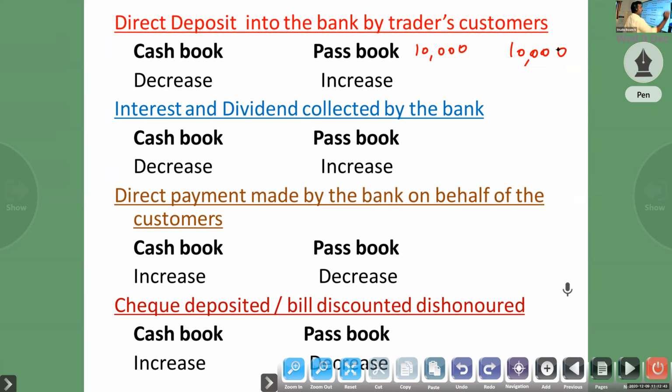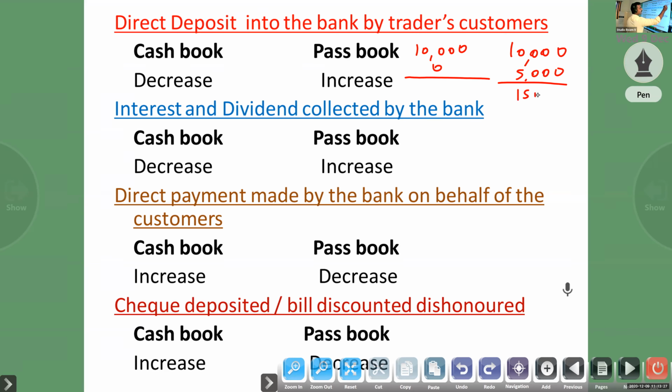Suppose I sold goods on credit to Anila. So instead of giving cash directly, she directly deposited the amount into my bank account. I am a businessman, and she deposited in my bank account without informing me. 5,000, direct deposit into the bank by trader's customer. Trader means me, the business. So I sold goods for 5,000, she deposited it in my bank, and I didn't get any information.